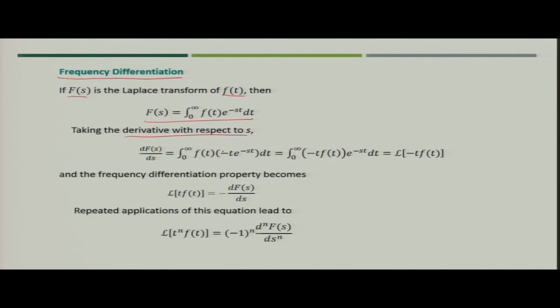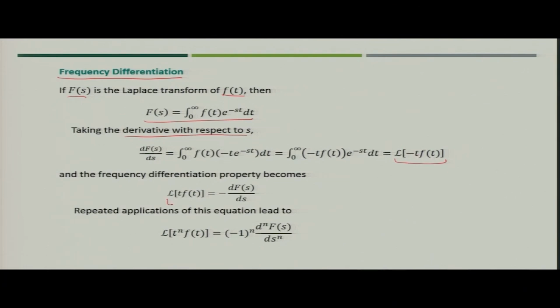If you differentiate both sides, dF(s) by ds will become the integral 0 to infinity of minus t, because now you are differentiating with respect to s. So, it will become minus t f(t) e to the power minus st dt, which is nothing but the Laplace transform of the function minus t f(t).